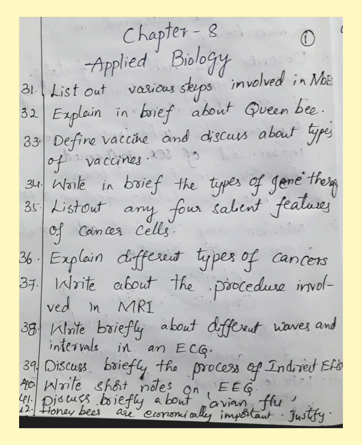Next, list out any 4 salient features of cancer cells. Next, explain different types of cancers. Next, write about the procedure involved in MRI. Next, write briefly about different waves and intervals in an ECG. Next, discuss briefly the process of indirect ELISA. Next, write short notes on EEG. Next, discuss briefly about avian flu. The last one is, honeybees are economically important, justify.